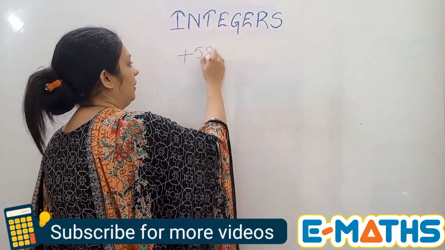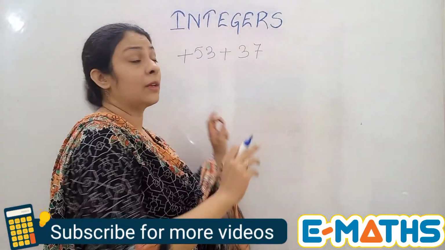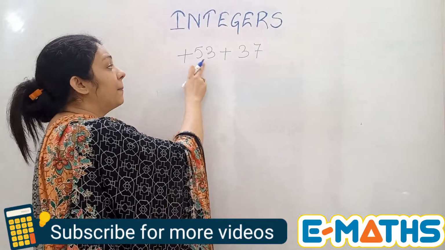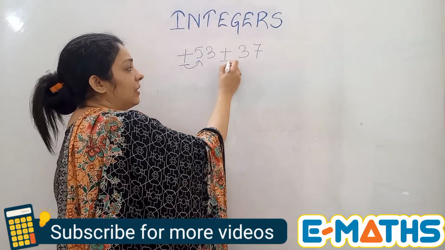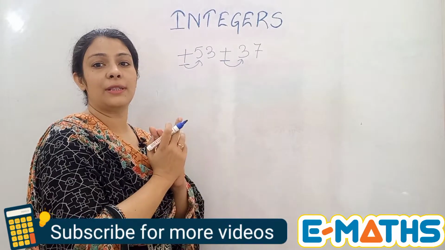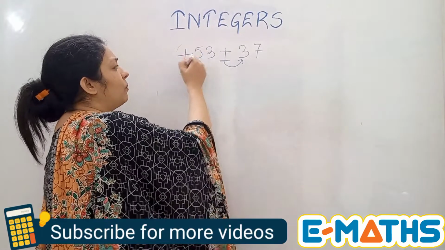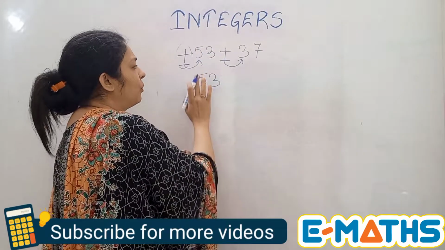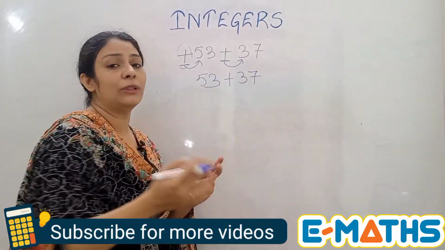Plus 53 plus 37. Now, whichever sign is written in front of the number, it means that the number is positive. You see this sign, this belongs to 53. This sign belongs to 37. That means here both the numbers are positive. In case of positive integers, we basically do not put a plus sign in front of the number. So we'll ignore this plus sign and take only the plus in between, so that we know that we are adding them.